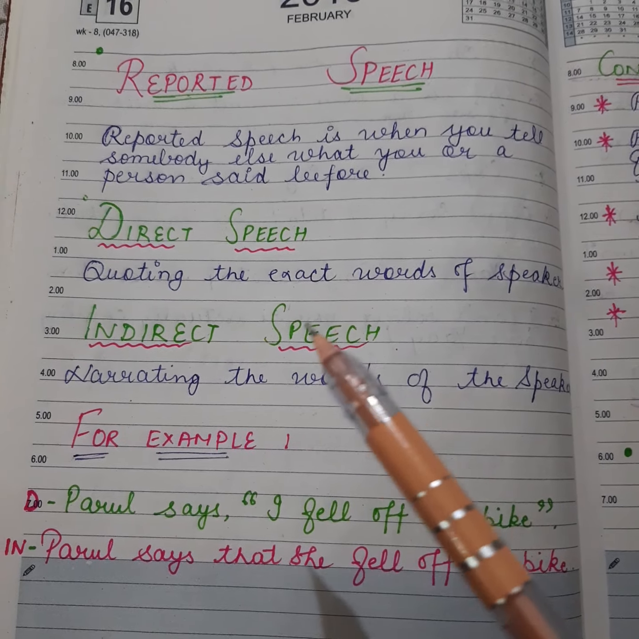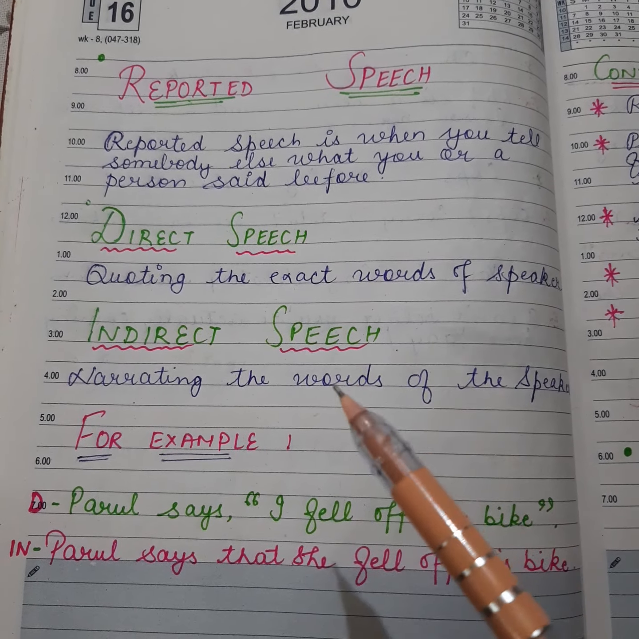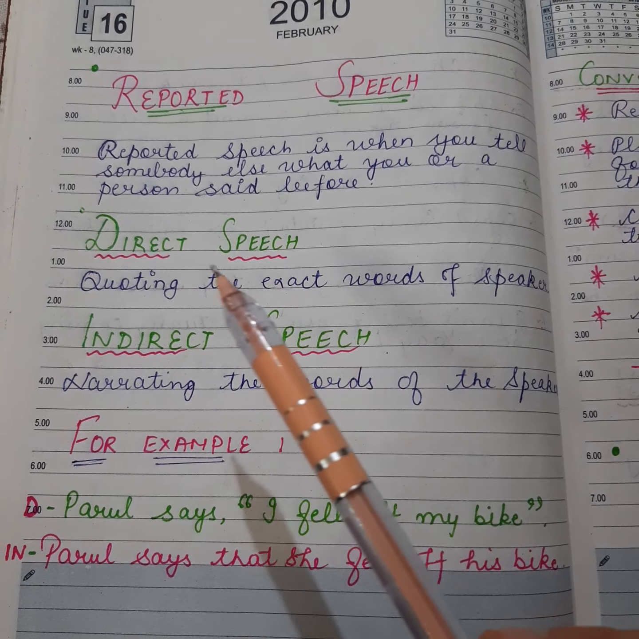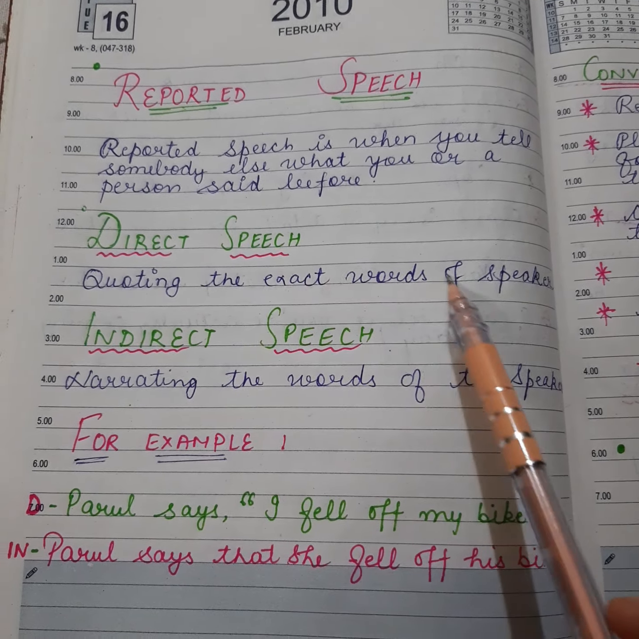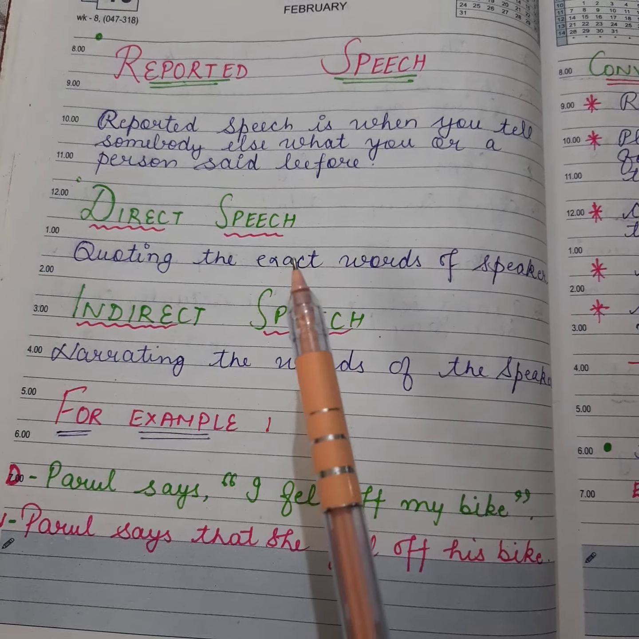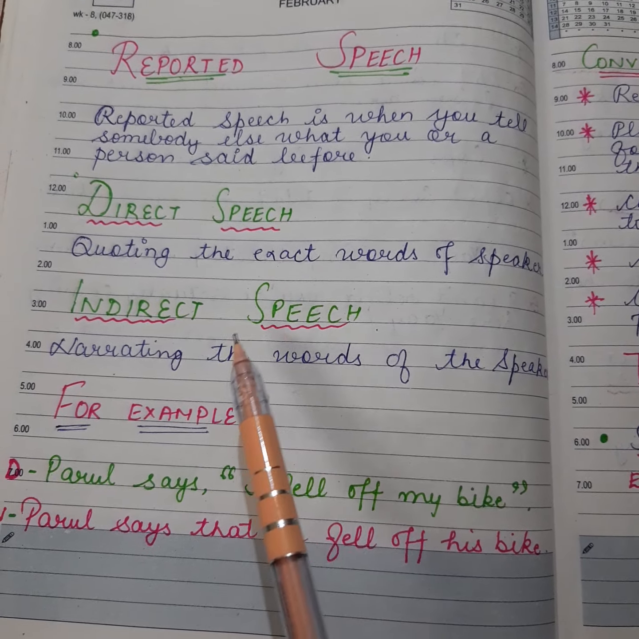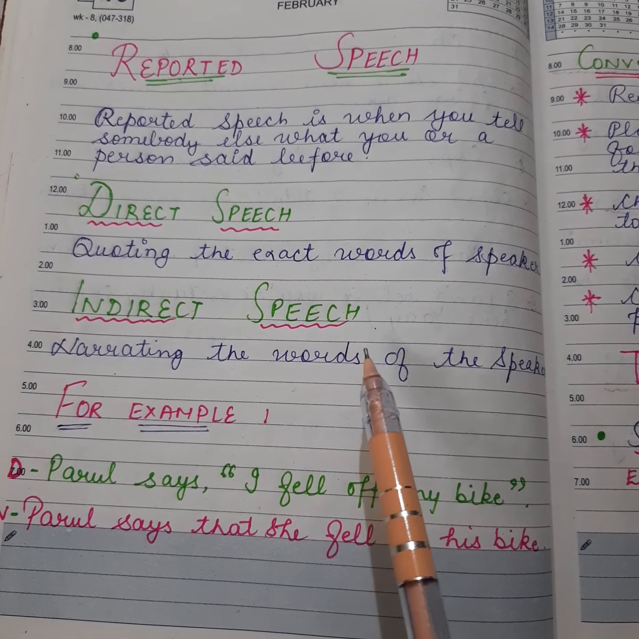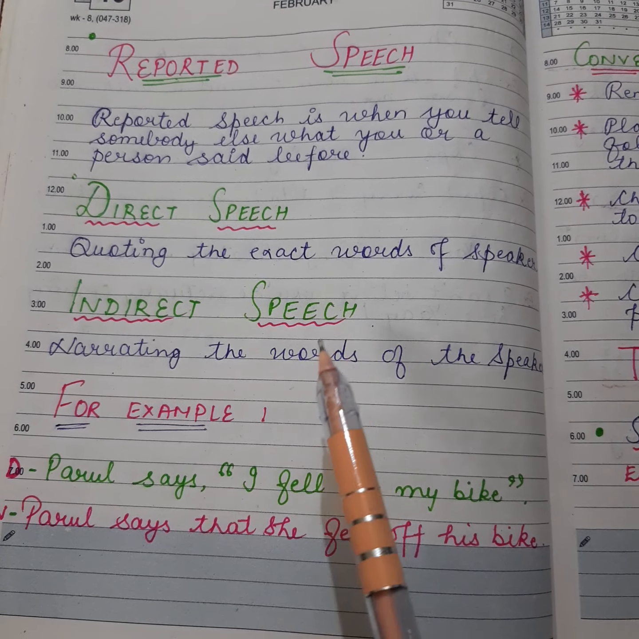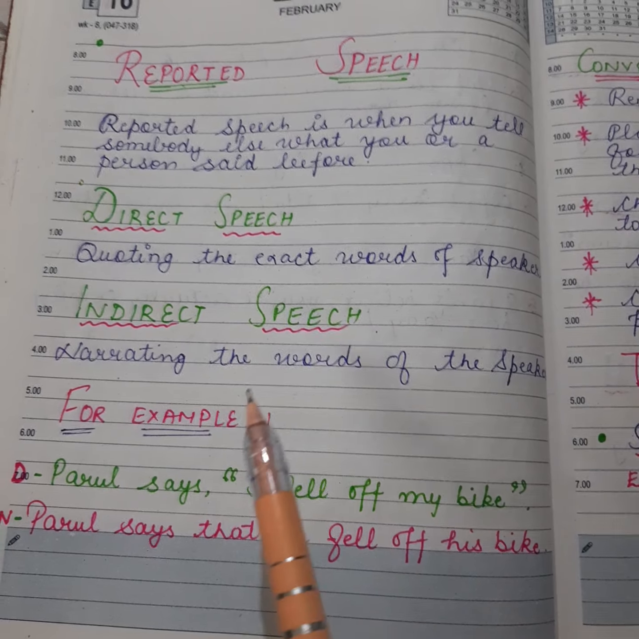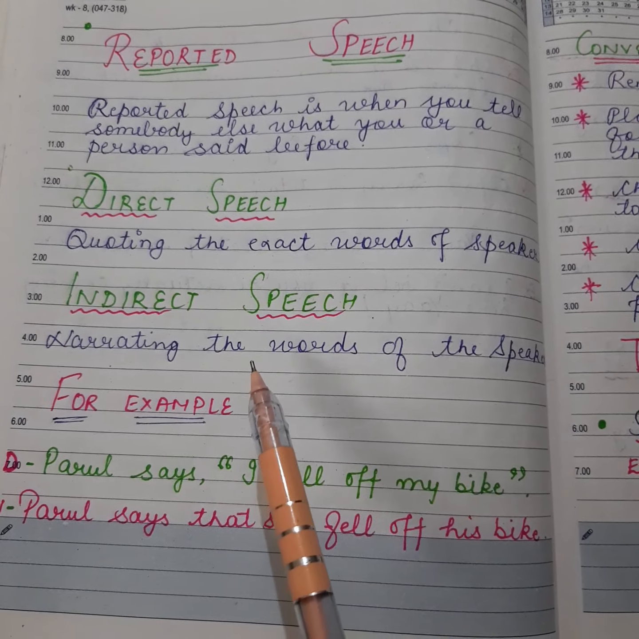It is when you tell somebody else what you or a person said before. There are two types of reported speech, that is direct speech and indirect speech. Direct speech is quoting the exact words of the speaker. When we quote the exact words of the speaker, it is direct speech. Indirect speech is narrating the words of the speaker. When we narrate the words of the speaker to a third person, it is indirect speech.